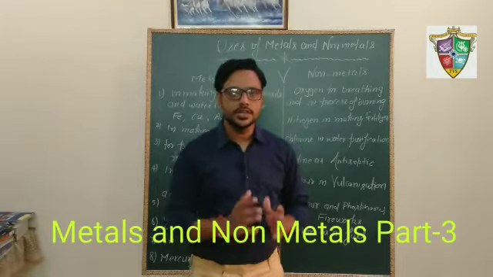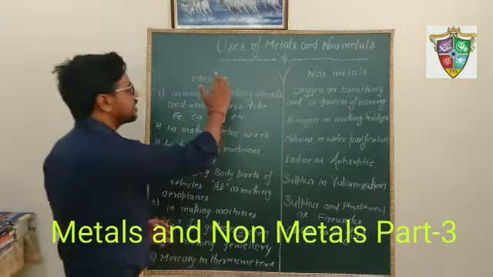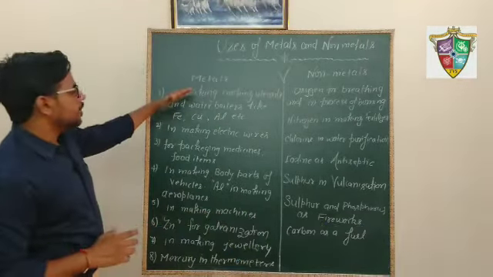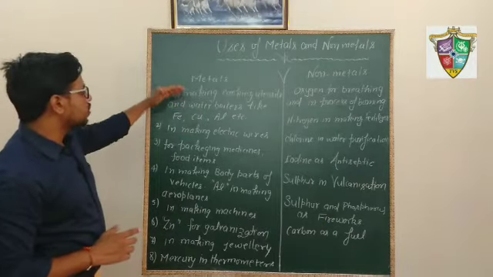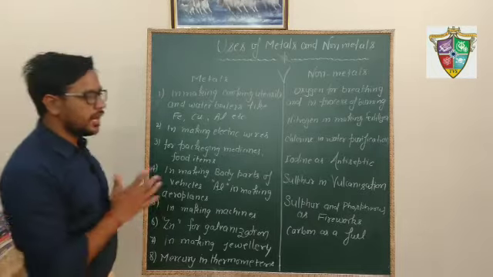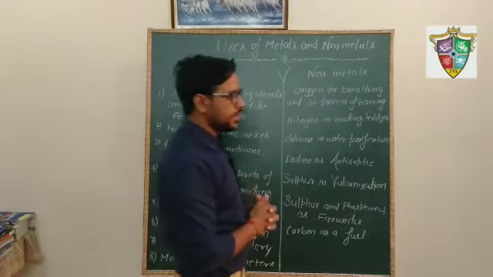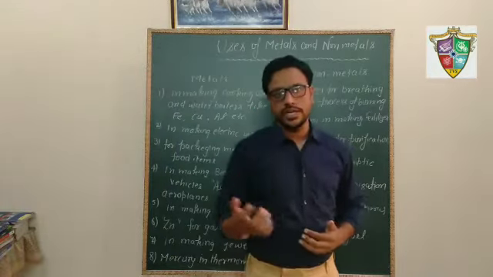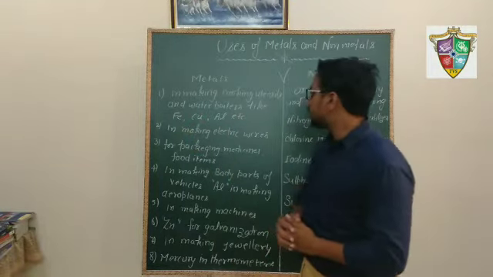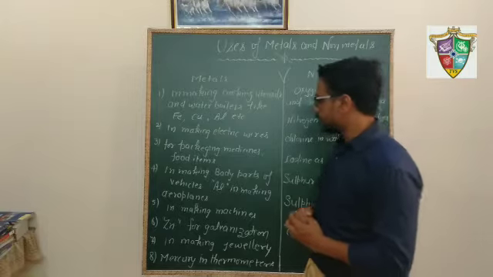Today we will discuss important uses of metals and non-metals. If we talk about metals, then metals are used for making cooking utensils and water boilers like iron, copper and aluminium. They are good conductors of heat. That's why they are used for making water boilers and cooking utensils.